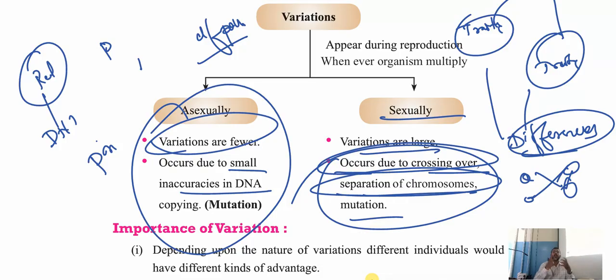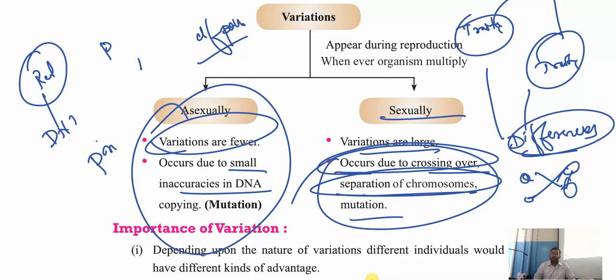A new combination is produced. Yes or no? For example, I told you about the flower: red color flower and white color flower. When we crossed them, we got a new combination of flower, that is pink color. I gave the example. After crossing a red flower and a white flower, a new combination was generated.